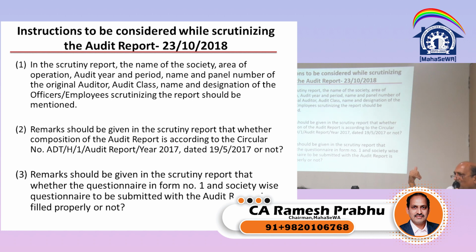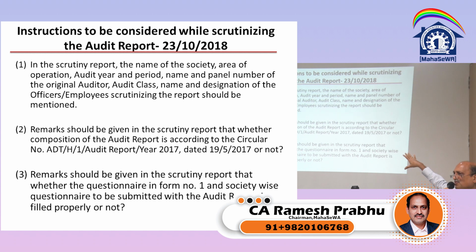That means whatever the audit report scrutiny forms are there, form number 1 and form number 7 now for housing society. So what is this question here? The question is nothing but whatever 56 documents that we called for, whether that has been complied or not. So in that report or that form, it is better you take the signature of the society, so that it is understood that even the society has accepted that.